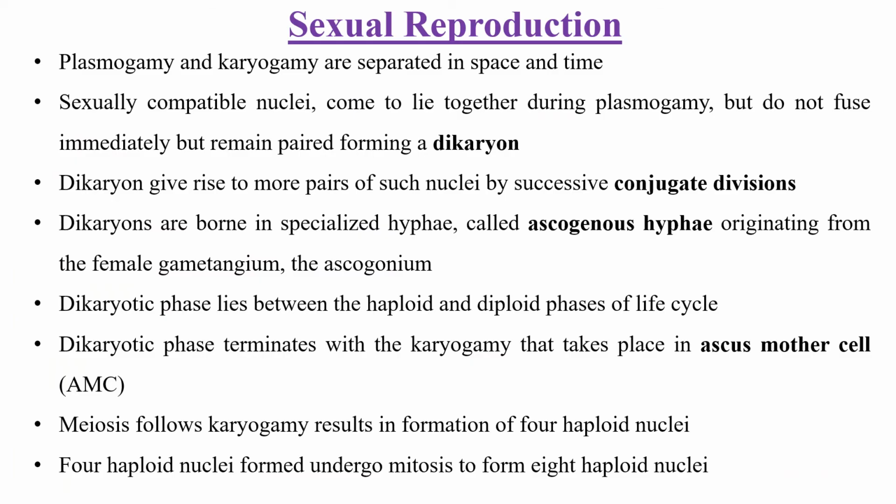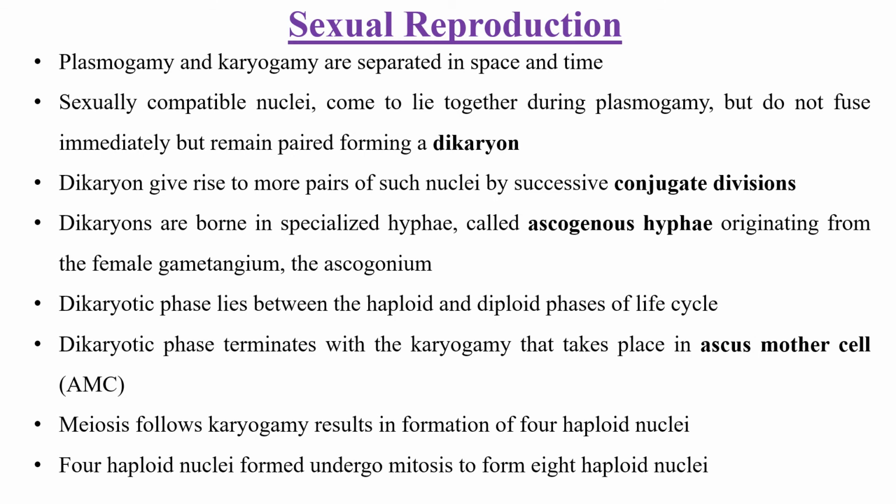Coming to the sexual reproduction. In sexual reproduction, plasmogamy and karyogamy are separated in space and time. I already told that after gametangial contact there will be a dikaryotic phase. That means the cell having two nuclei will remain for some time. Later on, karyogamy will take place, followed by meiosis.